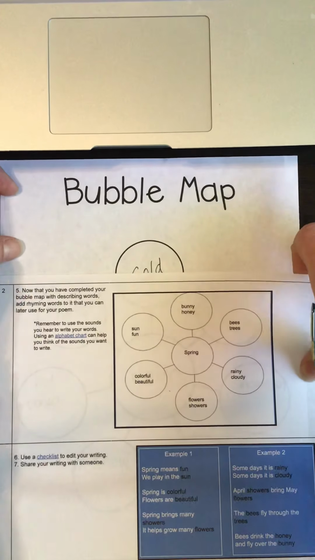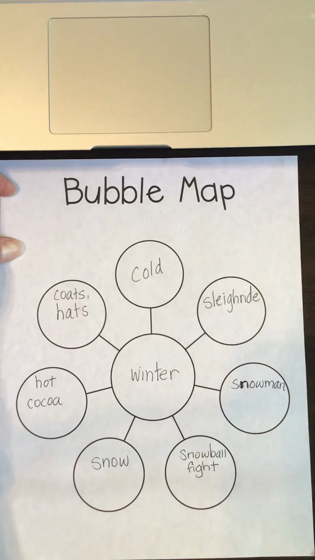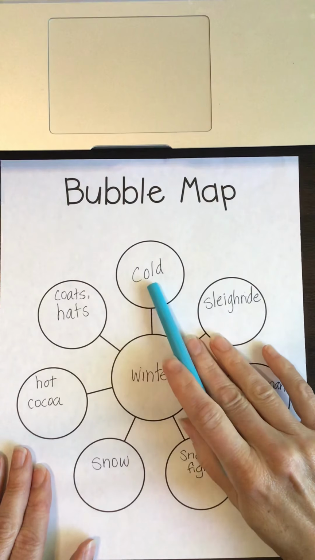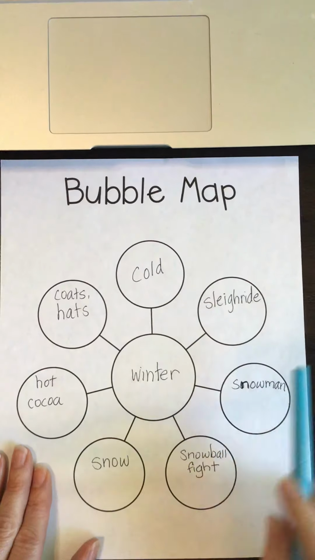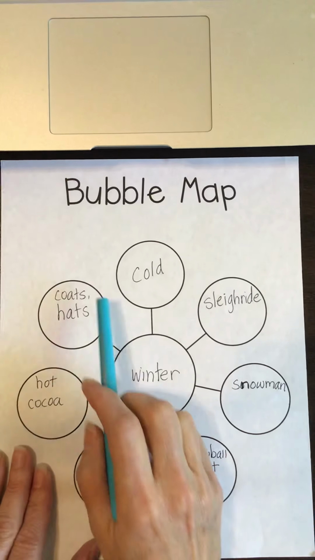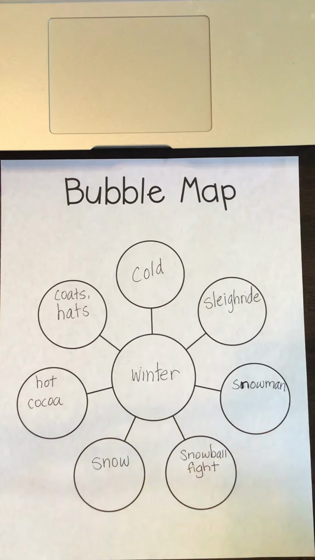So on Monday, my topic was winter, and I came up with some ideas about winter. I had cold, a sleigh ride, snowman, snowball fight, snow, hot cocoa, coats, and hats. So those were my ideas that I came up with that have to do with winter. Now, what I need to do is to come up with some rhyming words that could go with these that might help me with my poem.